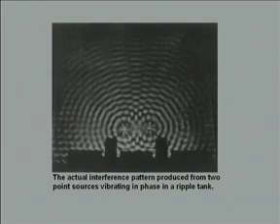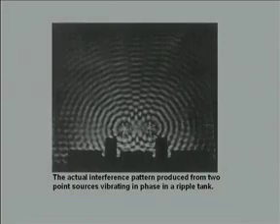So, the resultant displacement produced will be the vector sum of the displacements produced by each one of them separately, and when they are in phase, it will produce a bright point, a high amplitude, and when they are completely out of phase, it will produce a dark point, that is the minimum intensity. And this is a beautiful manifestation of the superposition principle, and this is the phenomenon of interference.